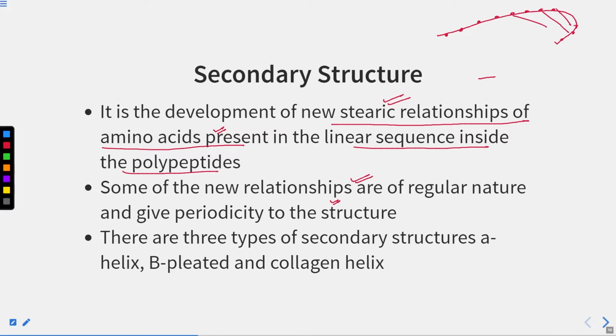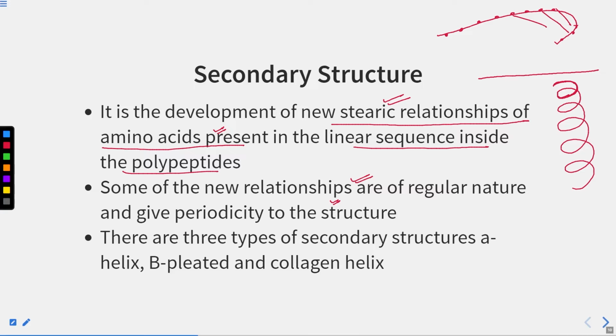Earlier, in the primary structure, we had just a single polypeptide. Now this polypeptide will form a helix-like structure, because when this linear polypeptide becomes very long, it gets folded in the form of a helix.